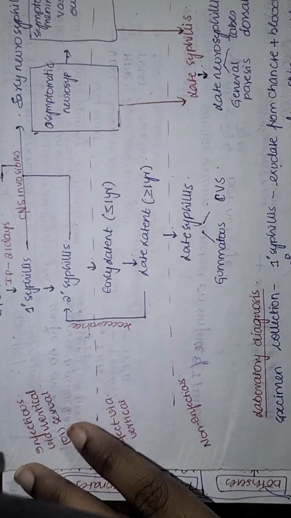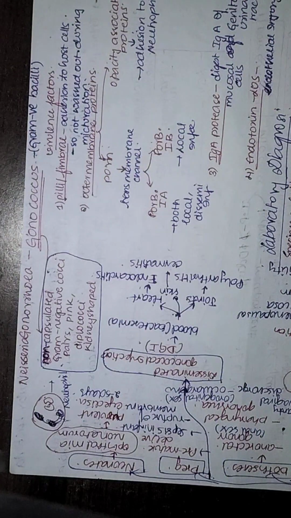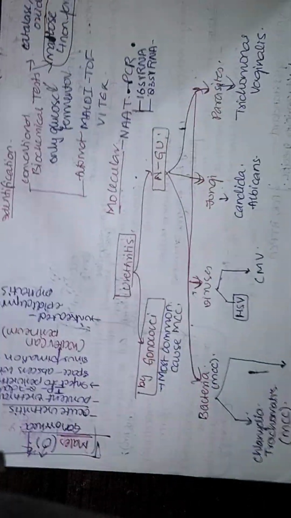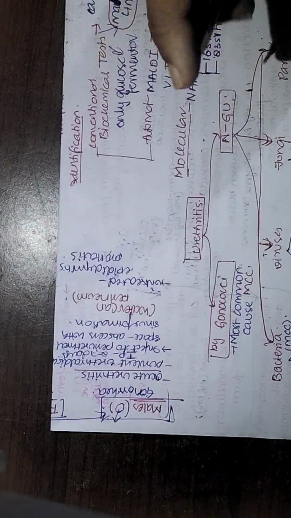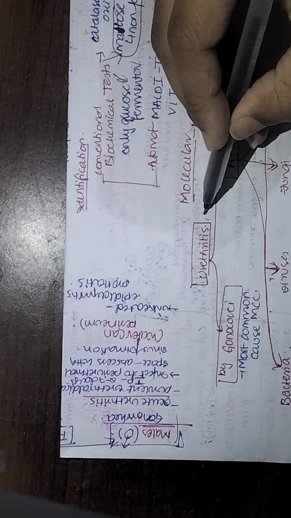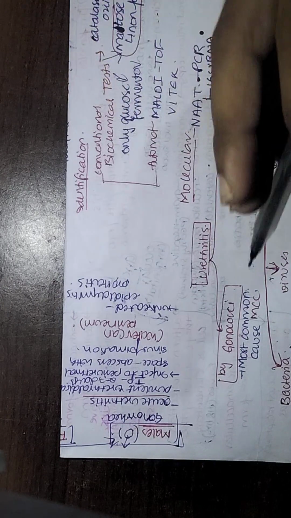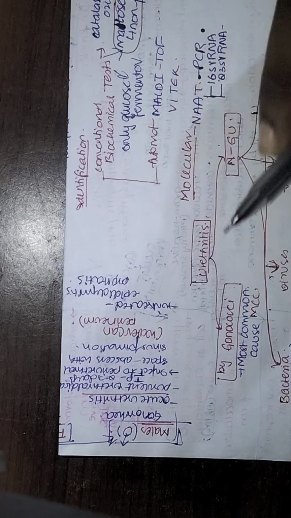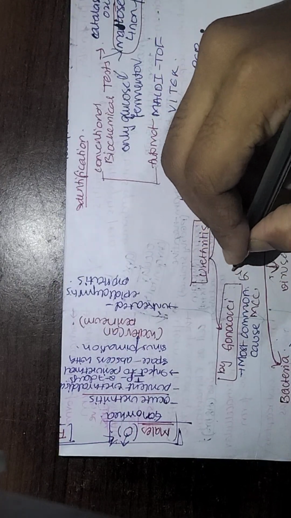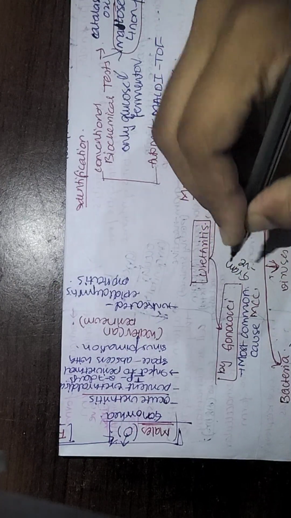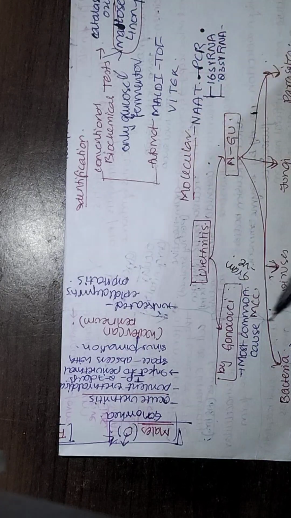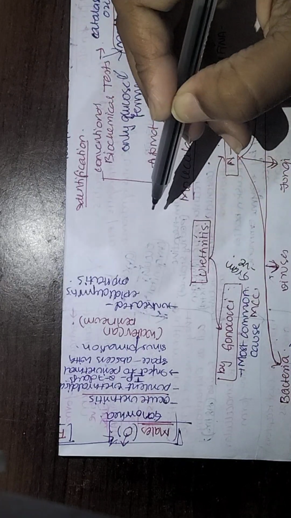So what is urethritis? As the name says, urethritis is the inflammation of the urethra. Now, the causative agents of urethritis. Urethritis is most commonly caused by the gonococcus. What is this gonococcus? It is Neisseria gonococcus, which is a gram-negative cocci. So Neisseria gonococcus is the most common causative agent for urethritis.